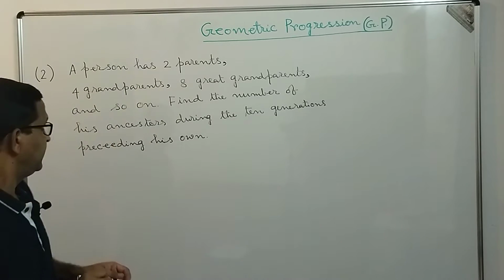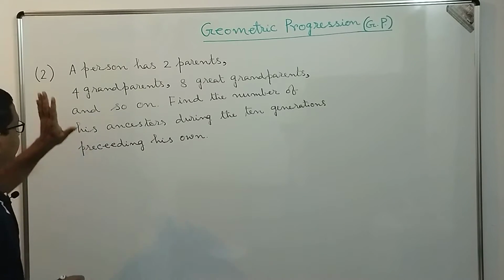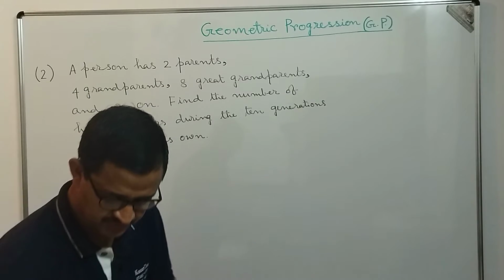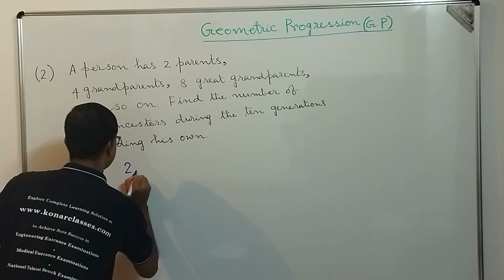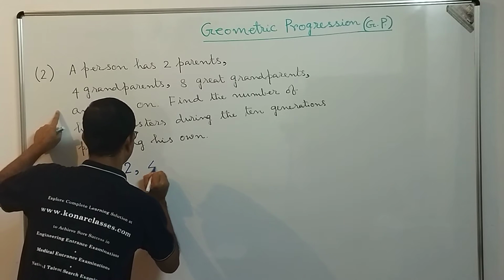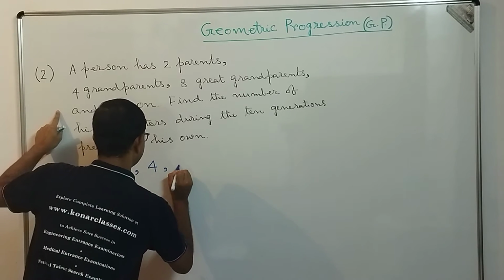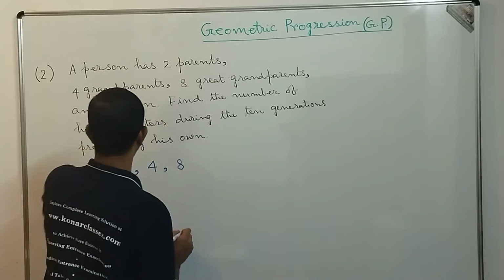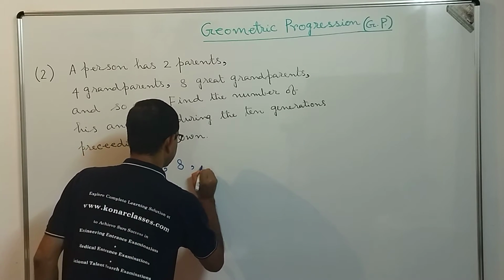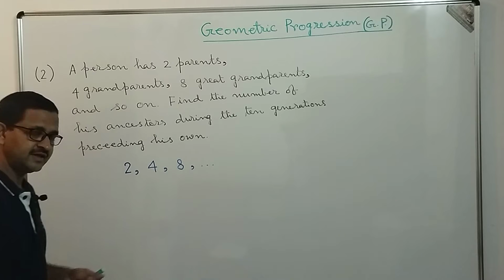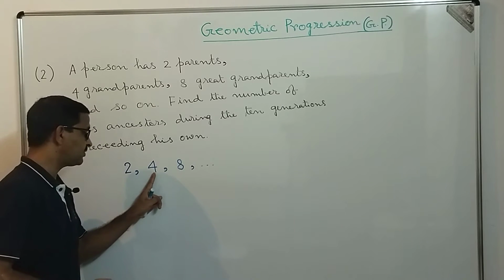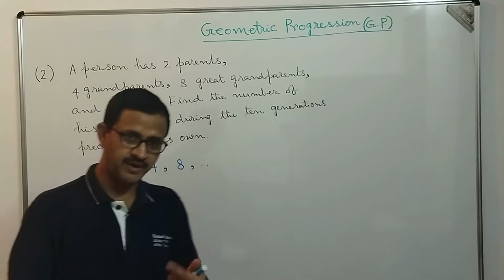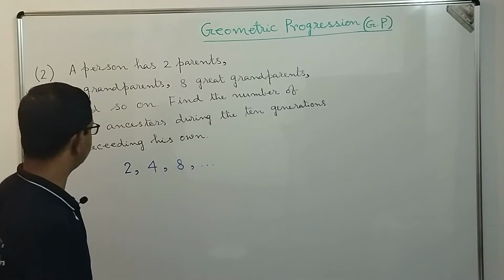So if we look into this question, a person has two parents, so let me write it down. First is two parents, then 4 grandparents, then 8 great grandparents, and so on. That means the sequence we see, dear students, is in geometric progression with first term as 2 and common ratio as 2. 4 by 2 is 2, 8 by 4 is also 2.